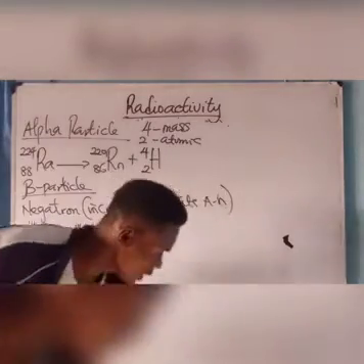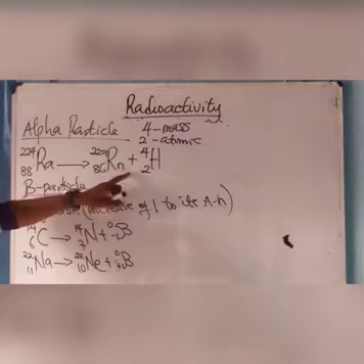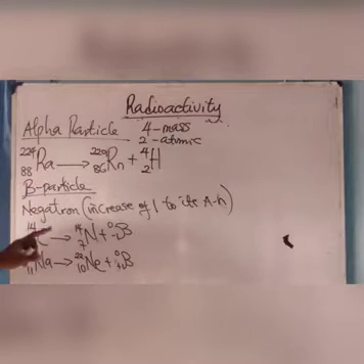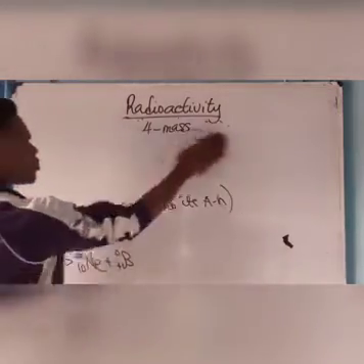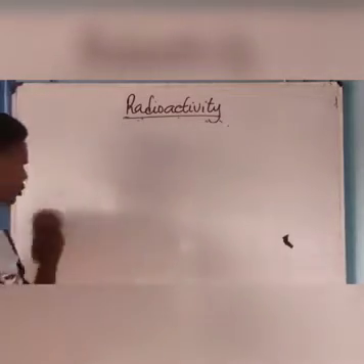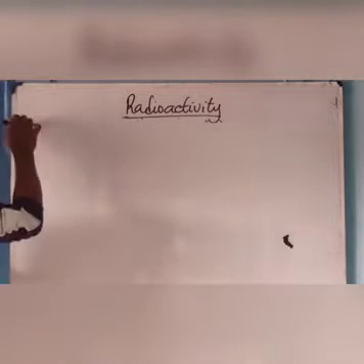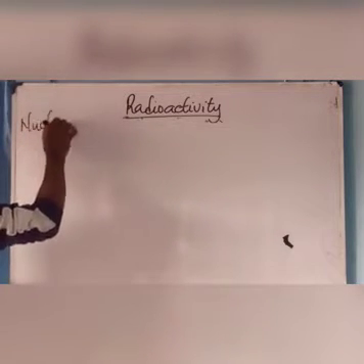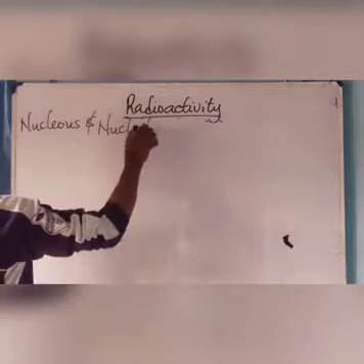So now that we've established the emission of alpha particle from radon, as well as negatron and positron, let us quickly take artificial transmutation. Okay, before I go into that, let me take nucleus and nuclide. Nucleus and what?